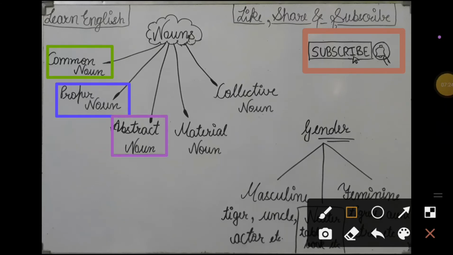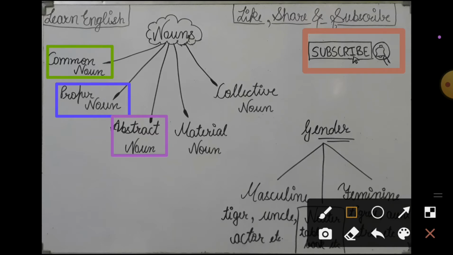The name of an idea or concept, a state or feeling is called an abstract noun. In this noun we have our feelings, like trust, pain or kindness. Kindness means दया. We cannot see kindness but we can feel it. So the noun which we can feel is an abstract noun. Some examples are beauty, trust. We cannot see trust, but we can feel it. We can feel pain and we can also feel kindness.